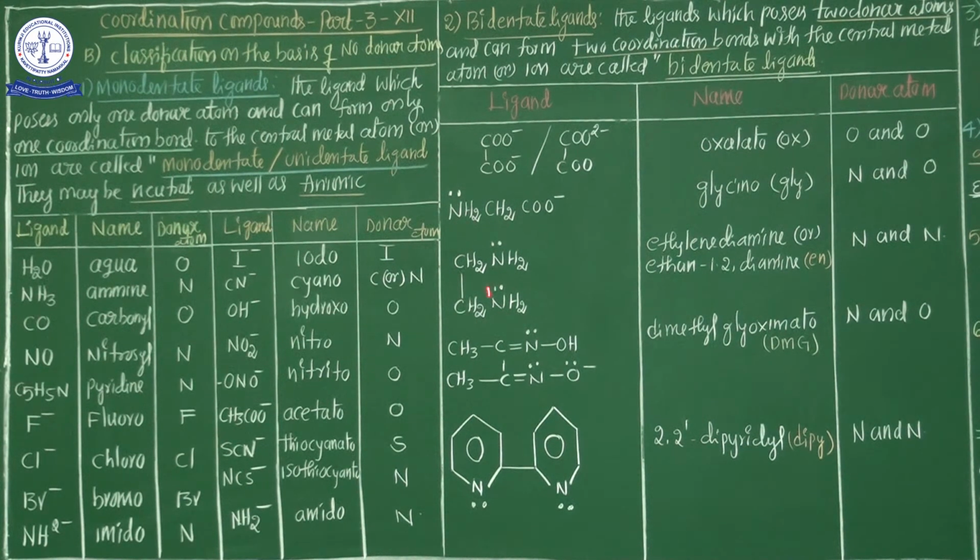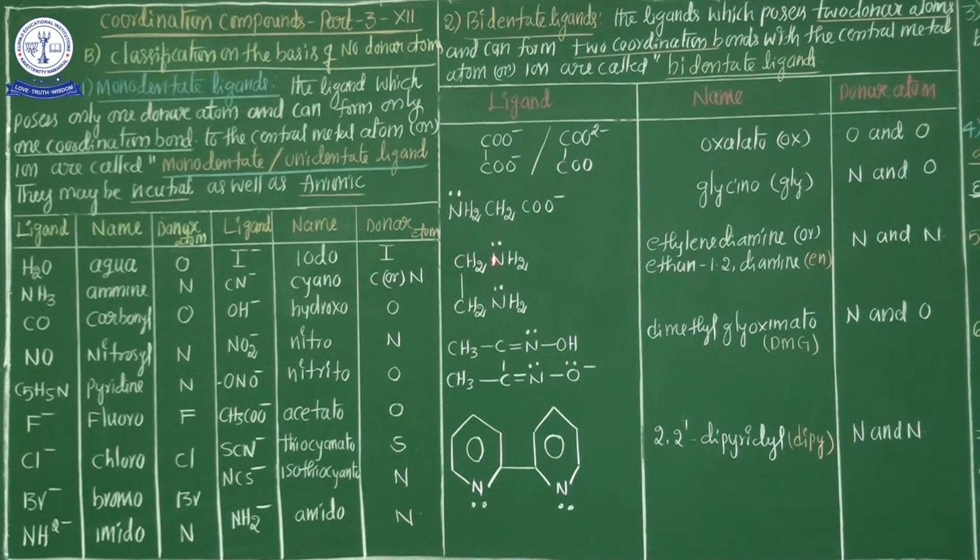Next, the most important ligand: CH2NH2, commonly known as ethylene diamine. It's represented as en. Whenever you see en, it's nothing but ethylene diamine, or ethane-1,2-diamine. What are the donor atoms in en? Nitrogen and nitrogen. From the amine groups, each donates a lone pair of electrons to the central metal atom, hence forming two coordination bonds.